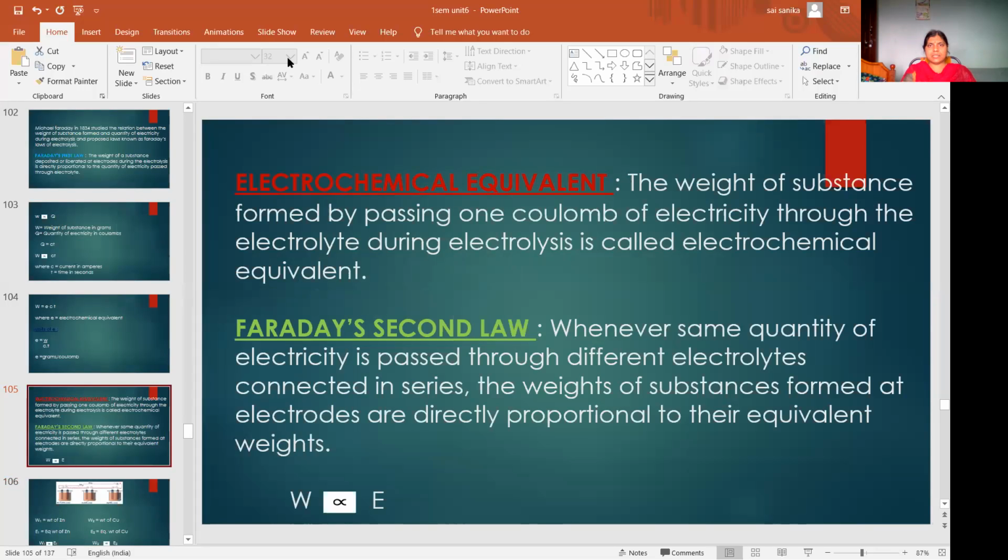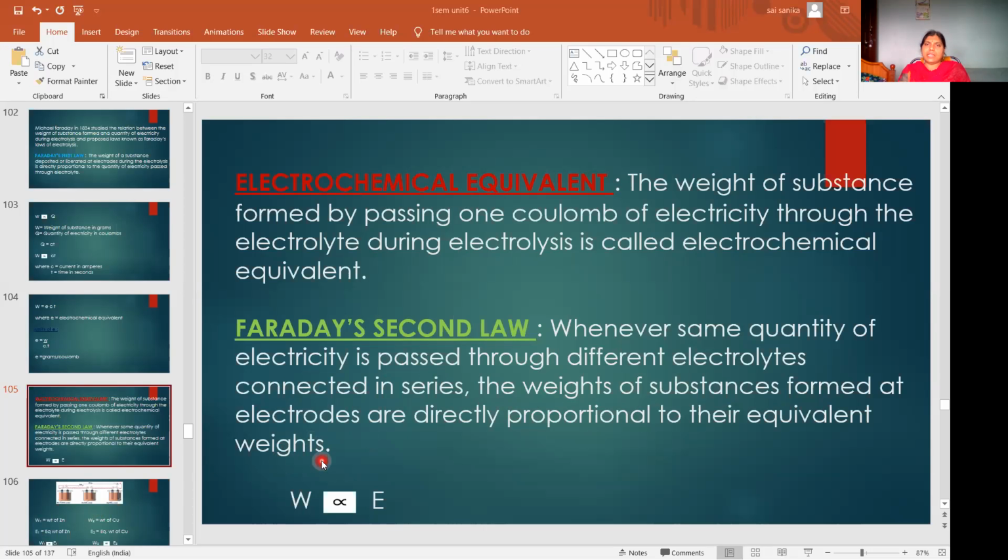So this is about Faraday's first law. Then we'll go to Faraday's second law. Whenever the same quantity of electricity is passed through different electrolytes connected in series, the weights of substances formed at the electrodes are directly proportional to their equivalent weights.